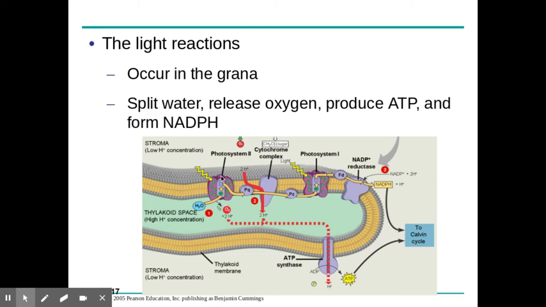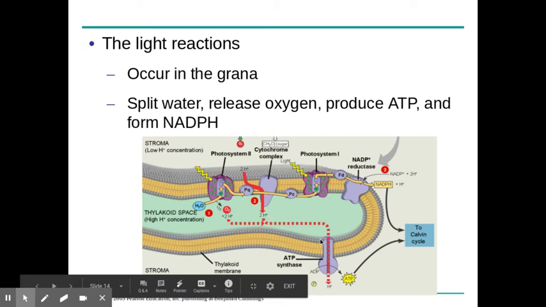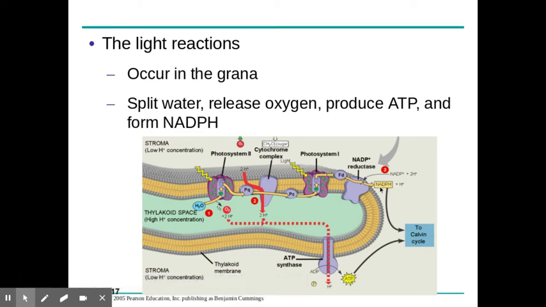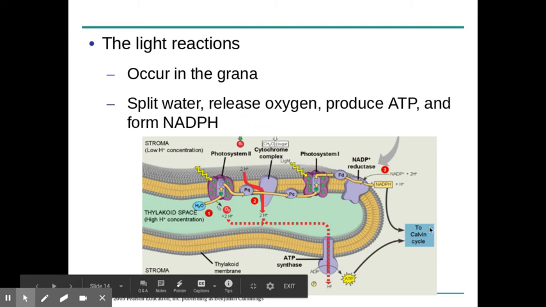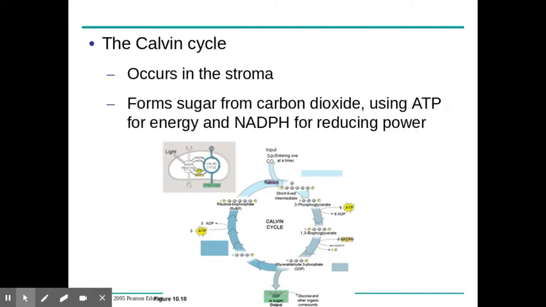Along this electron transport chain, one of the things it does, similarly to the electron transport chain in cellular respiration, is pump hydrogen ions across the membrane. It uses the electron's energy to do that from low to high. So we're going to have a high concentration of hydrogen ions in here. Eventually, they will move again through ATP synthase from high to low, diffusing through there, and that's going to create ATP. One of the things you'll notice is that the NADPH and the ATP will move on to the next process, which is the Calvin cycle.